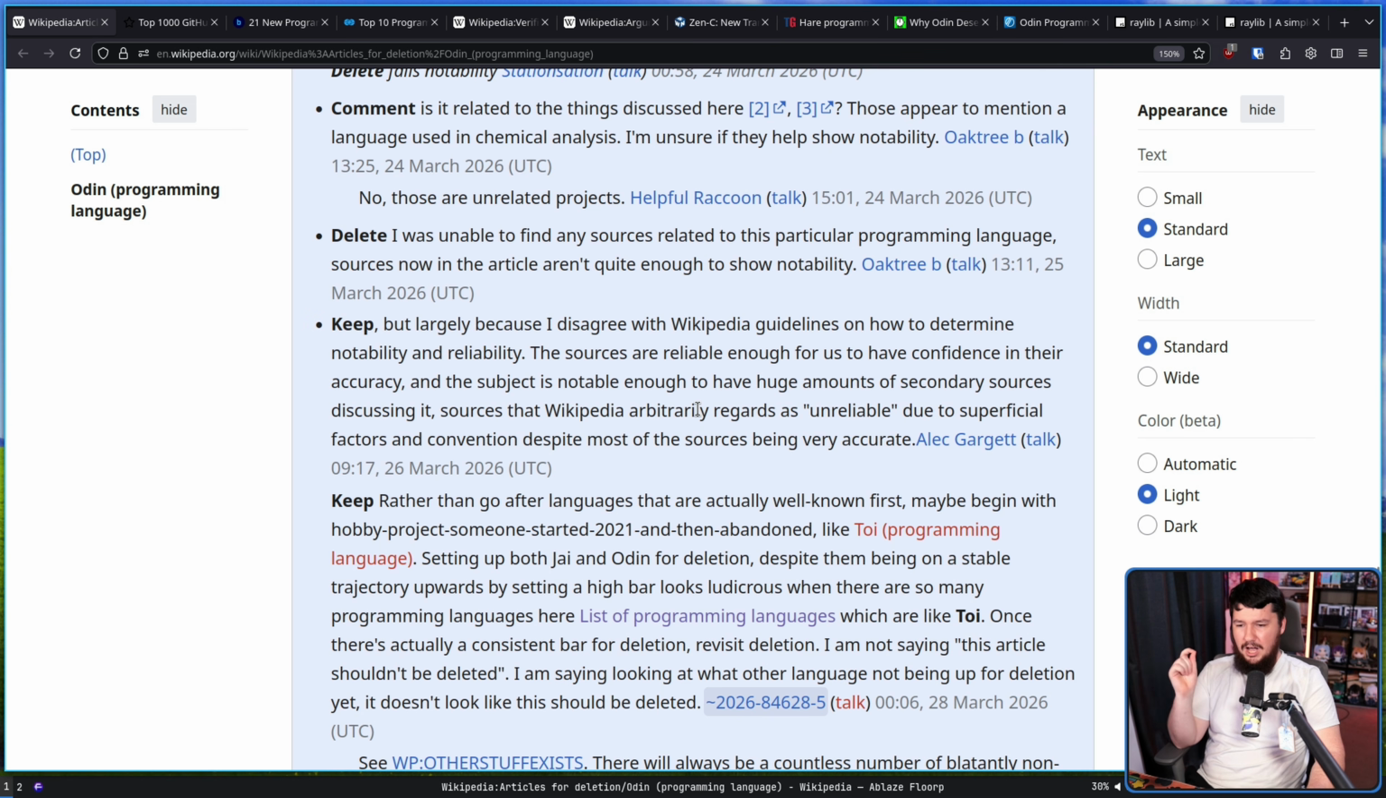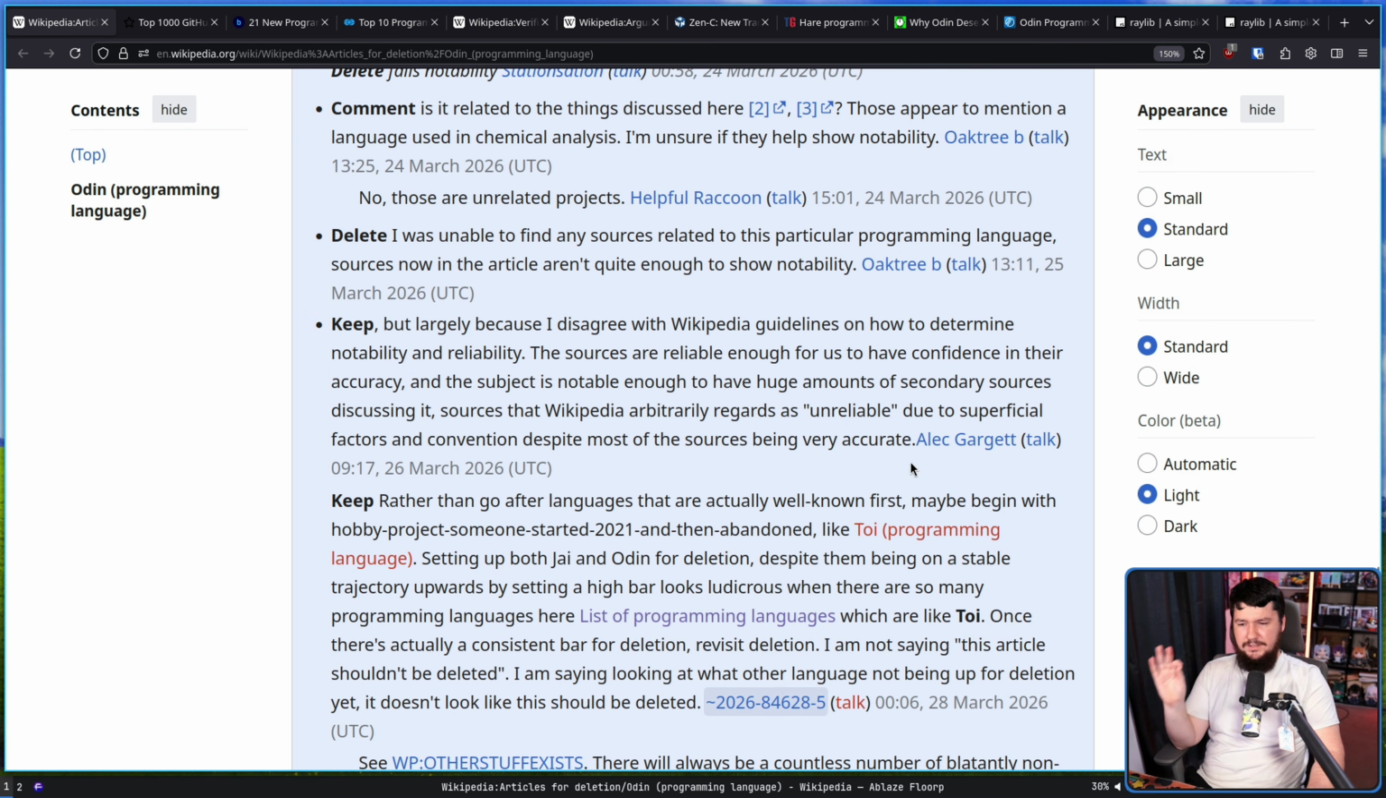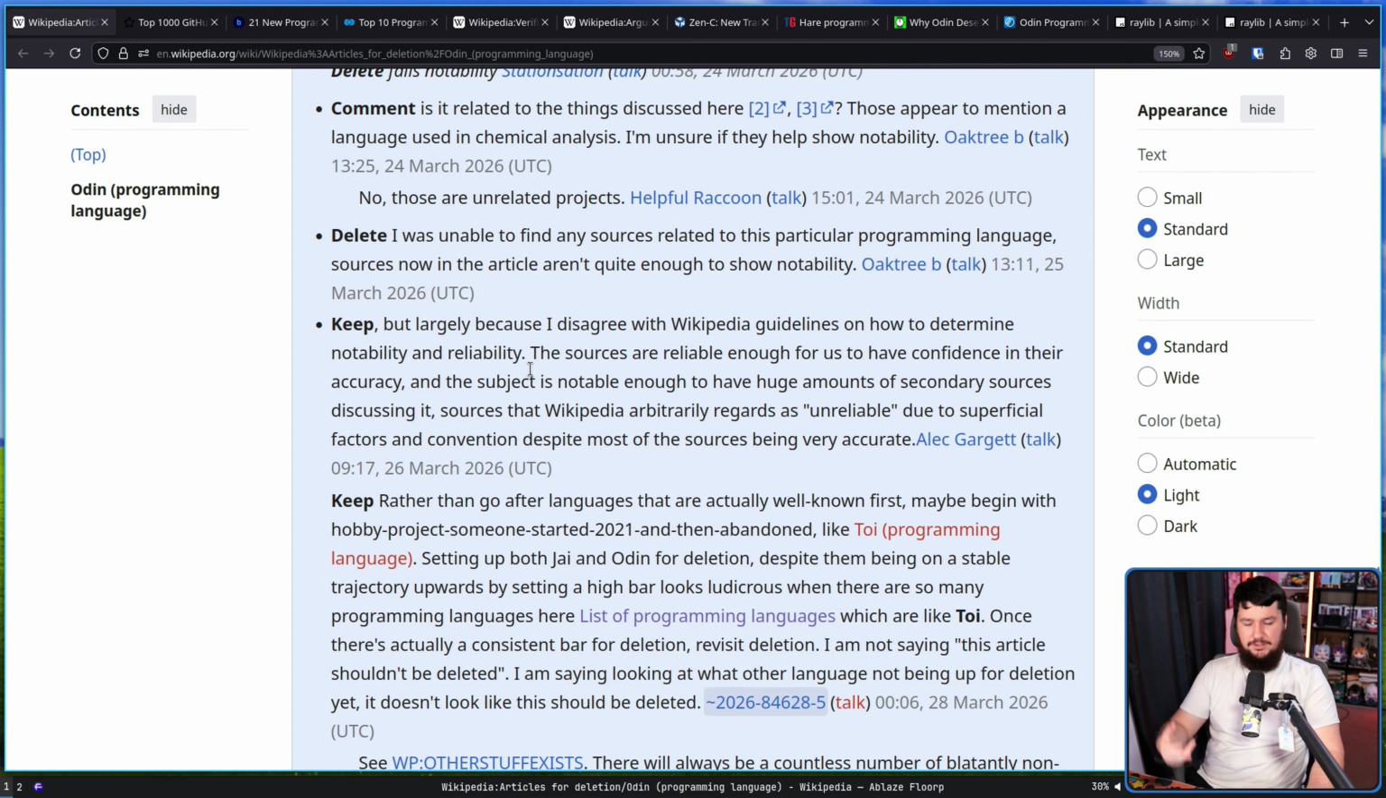Sources that Wikipedia arbitrarily regards as unreliable due to superficial factors and convention, despite most of the sources being very accurate. That's an important point there. There is no consideration on whether or not the source is accurate, only if the source is of their arbitrary definition for notable. A source could be complete nonsense, making everything up, but if it's, I don't know, pick your favorite news outlet to hate, if they published it, notable.